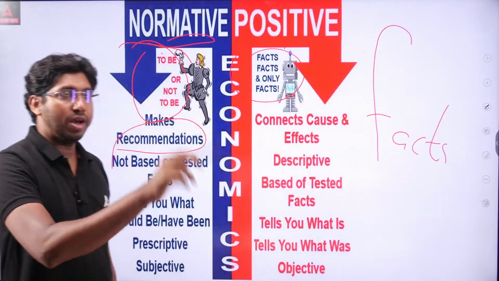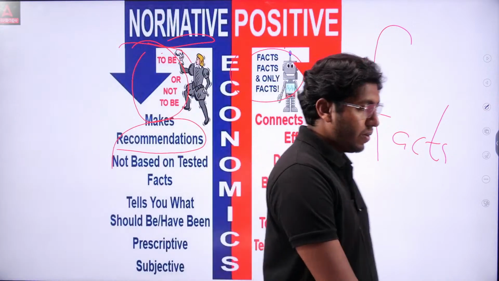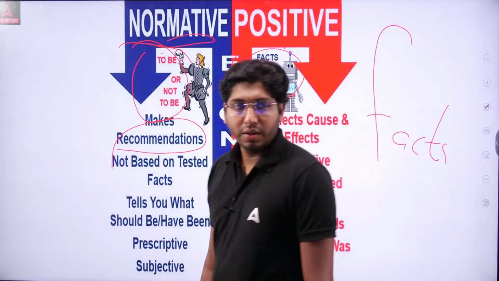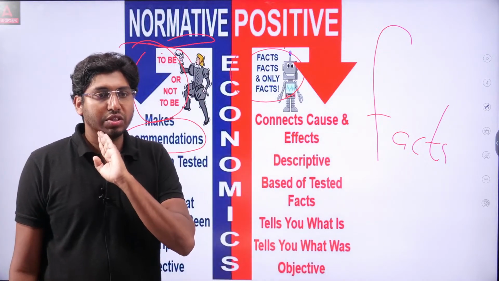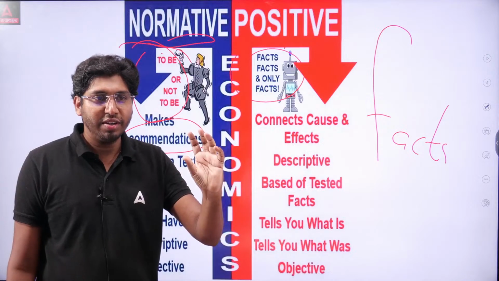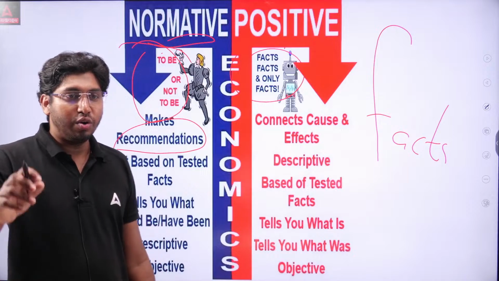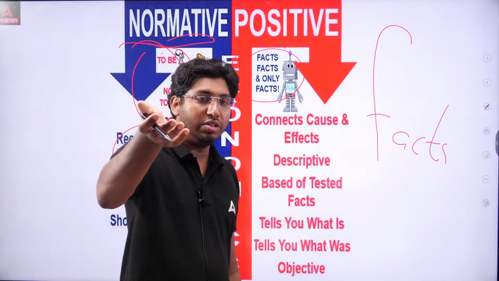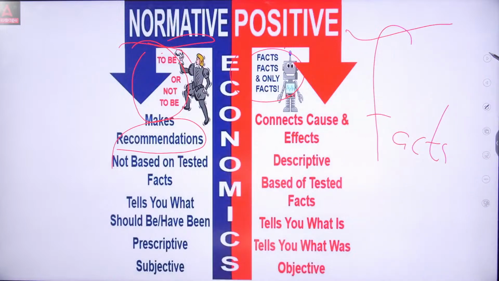Facts, facts, facts and facts only. No other thing, only facts. It connects cause and effect, descriptive, based on tested facts, not just facts, tested facts. It tells you what is or what was, the objective. They are clear, more clear.